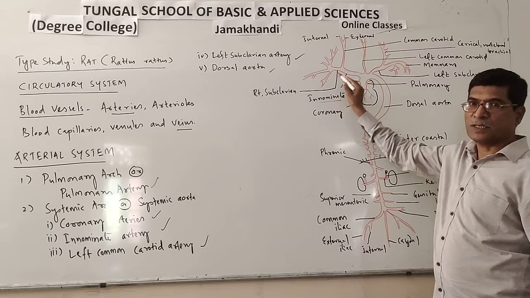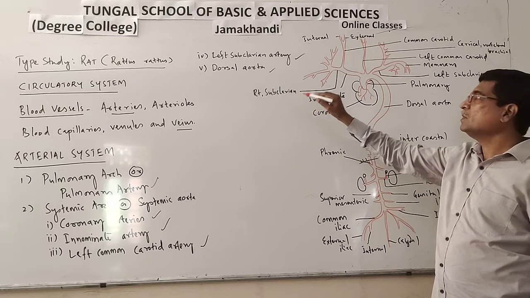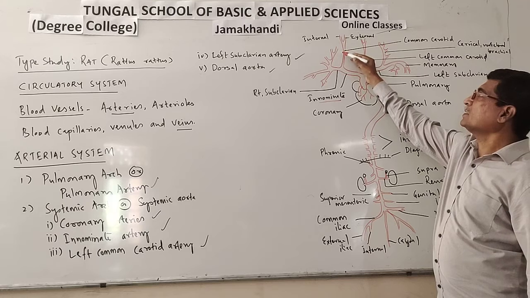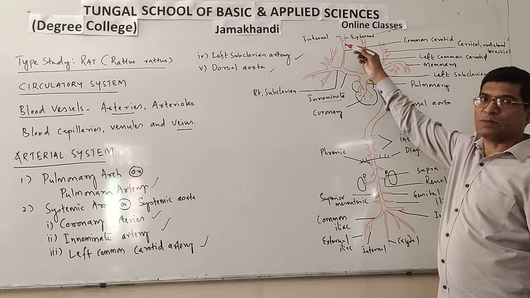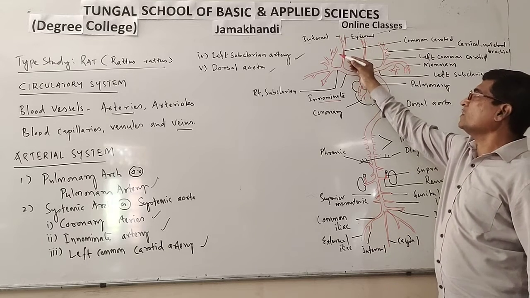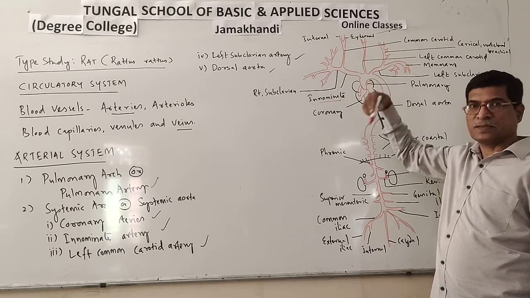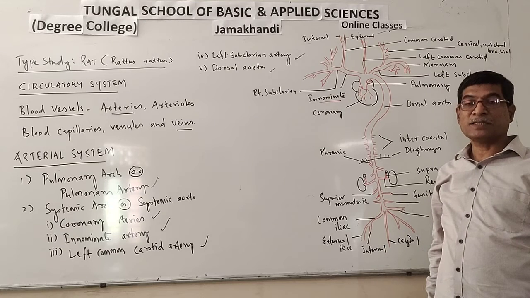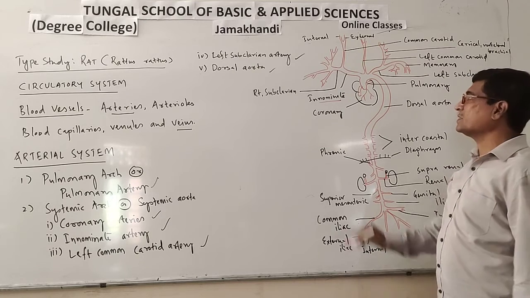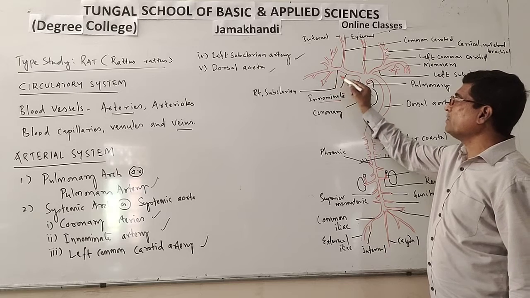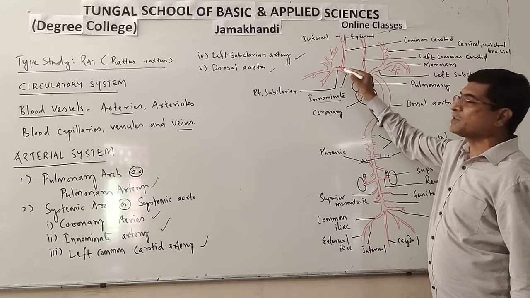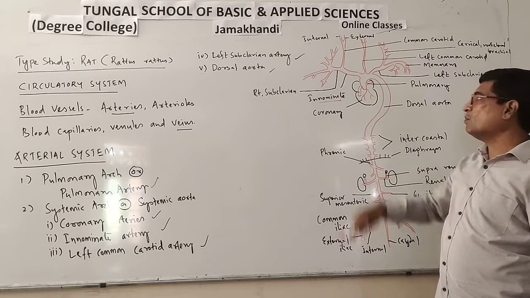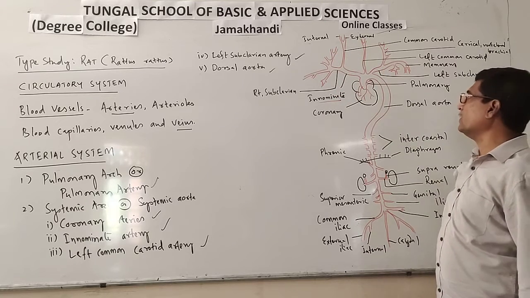The right subclavian supplies blood to the forearm. Then here the cervical artery is there. The cervical artery supplies blood to the cervical region, the neck region. Then the vertebral artery supplies blood to the vertebral column. Then the mammary artery supplies oxygenated blood to the mammary glands and forelimbs. So all these branches supply the anterior part of the body, meaning the forearms and anterior part of the body.